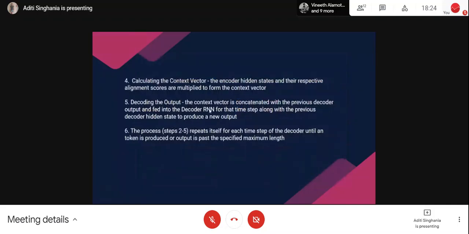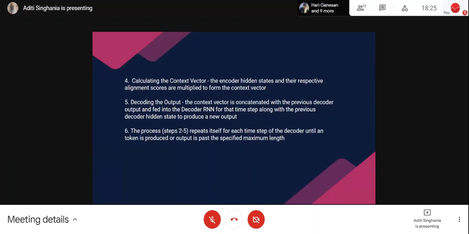Now when I get my context vector, I will give it to my decoder. It will then perform its operation like a normal LSTM cell, and then it will give an output, which will be the input to the next decoder step. Then again, it will combine with the next context vector, which is C2. It will get another output, and this is how we will translate.